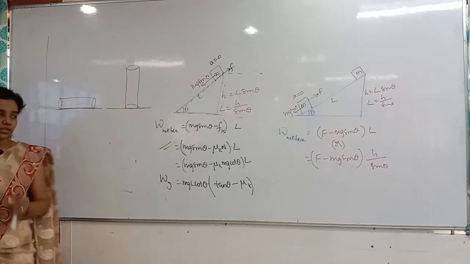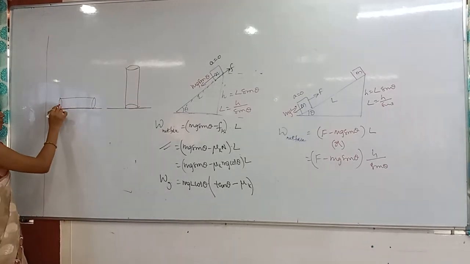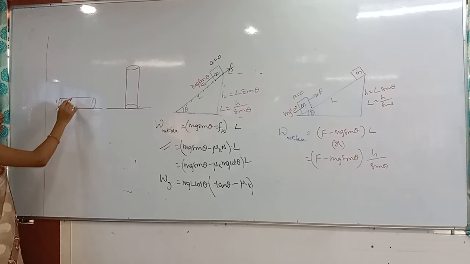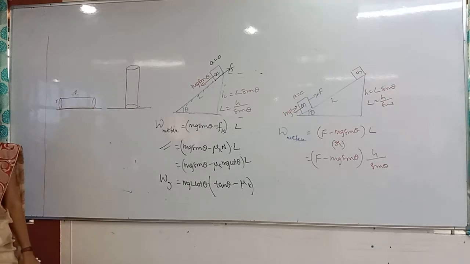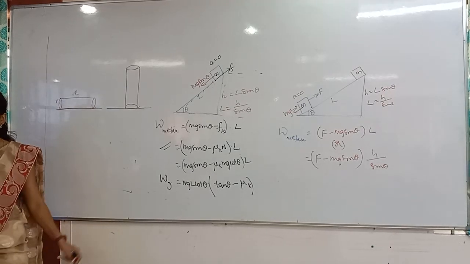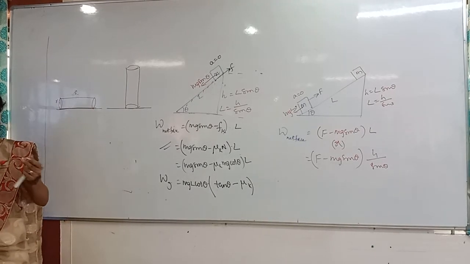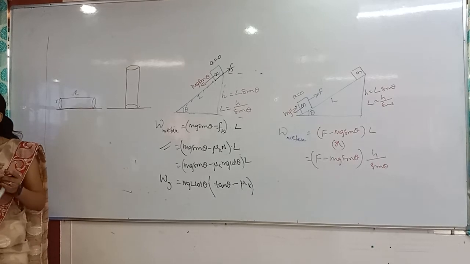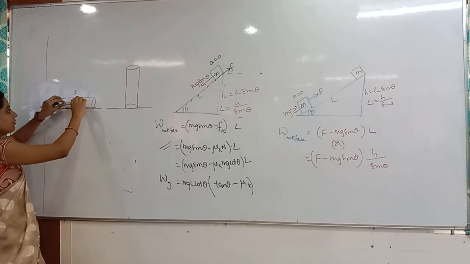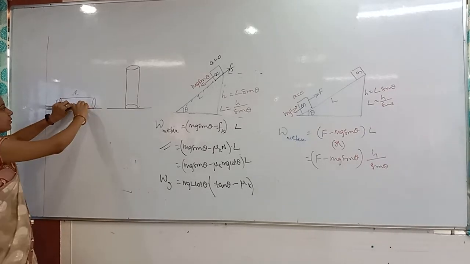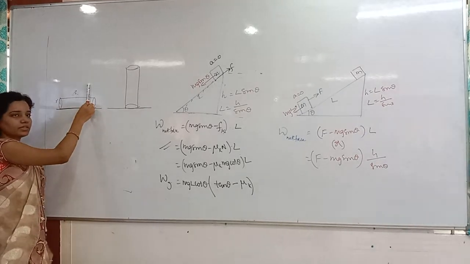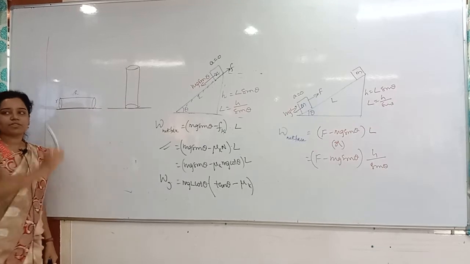See that clearly? The cylinder has radius r, and the length of the cylinder is L. What is the problem? You have to find out the work done. Last bench, girls, listen here. I have taken a cylinder on the horizontal surface like this. Before, it was lying horizontally. Now I am lifting it and putting it in the vertical direction. What is the work done for that?